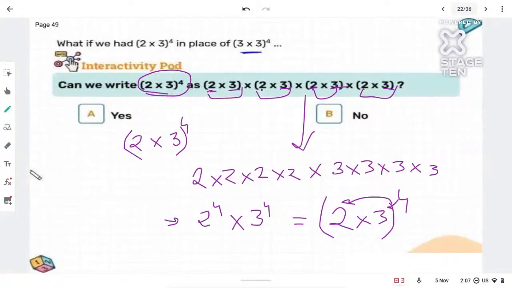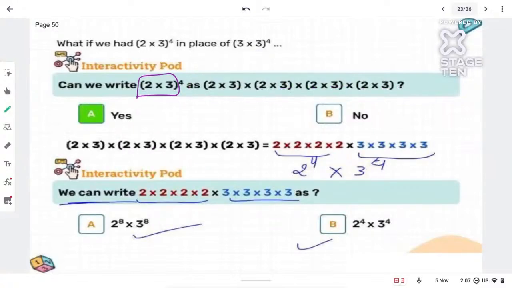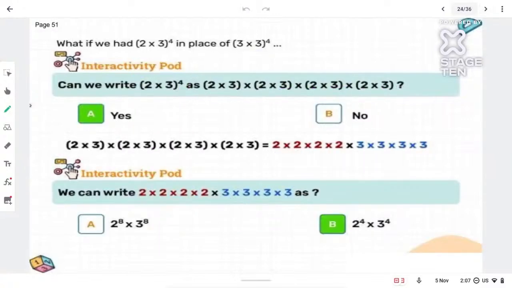Both of them will be equal. So here you see what answer we get. We get the answer as 2 raised to 4 into 3 raised to 4, right? Because 4 and 4 we are multiplying. 2 is how many times? 4 times. 3 how many times? 4 times. So I'll multiply both the powers.